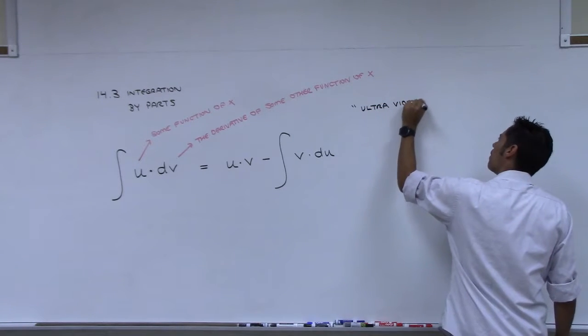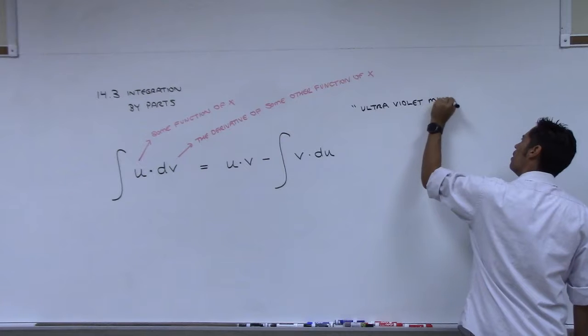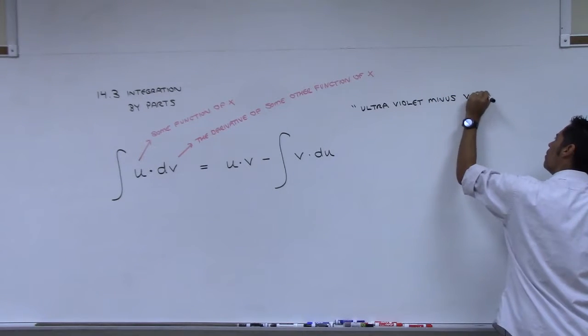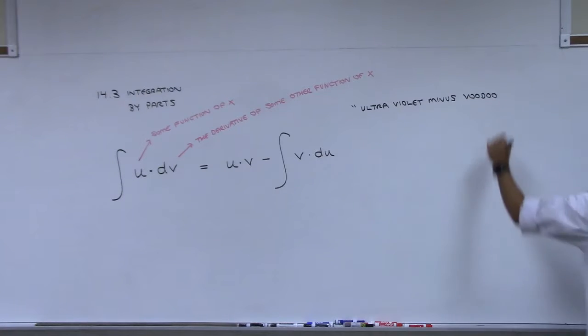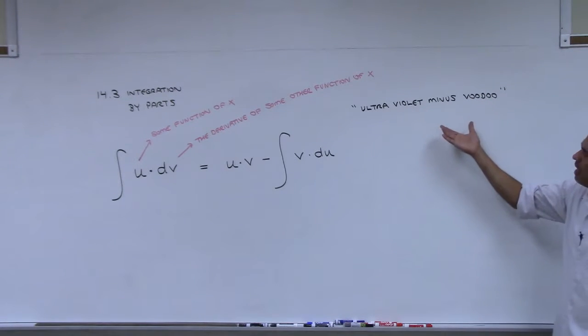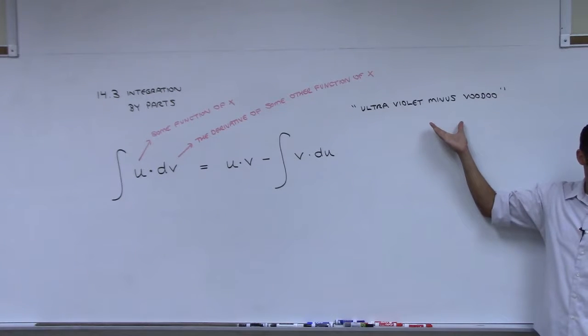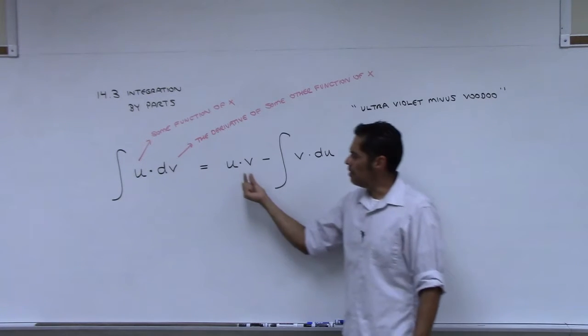Ultraviolet minus voodoo. I think that's the way you spell voodoo. Ultraviolet minus voodoo. I don't know why, but a lot of students can remember that, ultraviolet minus voodoo. But here's where it is.